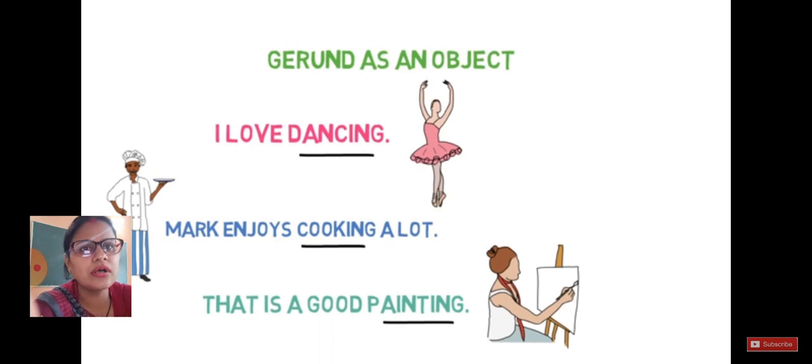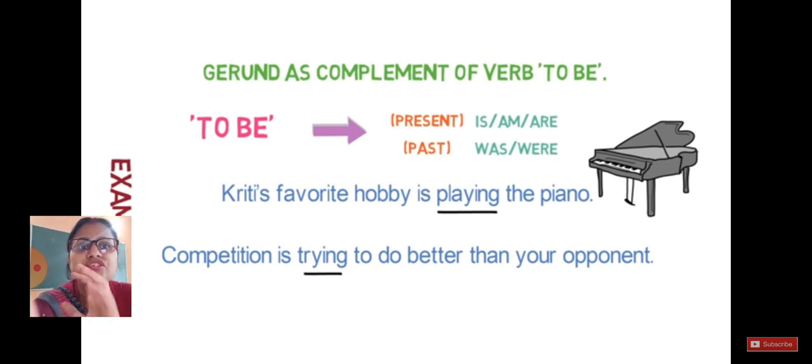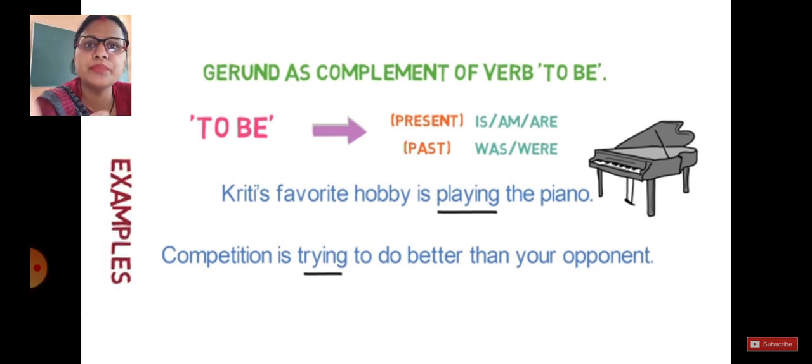So gerund is not something which should confuse you. It's a very easy thing. The last point, gerund as complement of verb to be. To be verbs are in present when we talk about is, am, are, in past when we talk about was, were. So Kriti's favorite hobby is playing the piano. Competition is trying to do better than your opponent. You can see whenever we follow these ing form verbs after our to be words, then it becomes our gerund as complement. Gerund as complement of verb to be.